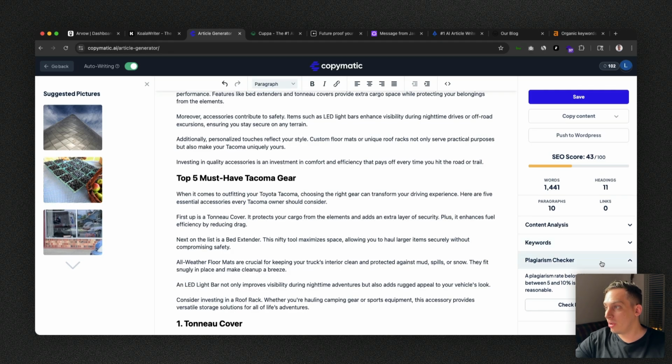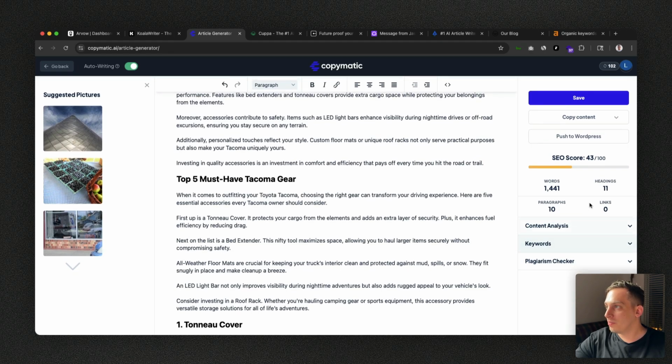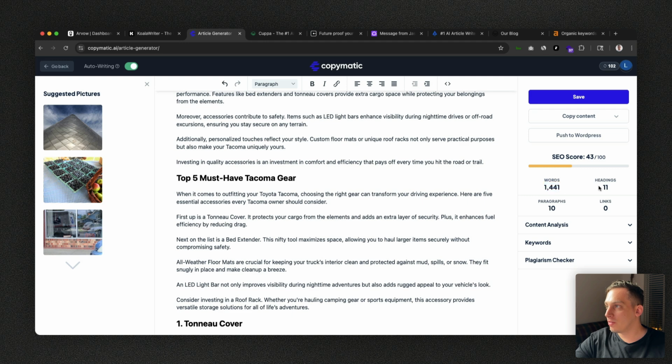We have a plagiarism checker at 5%. We have this amount of words, this amount of headings, this amount of paragraphs, and then we could again copy or push to WordPress, for example, but that's just WordPress. Arvow can push to a bunch of other types of tools. But yeah, it was nice to see this one.